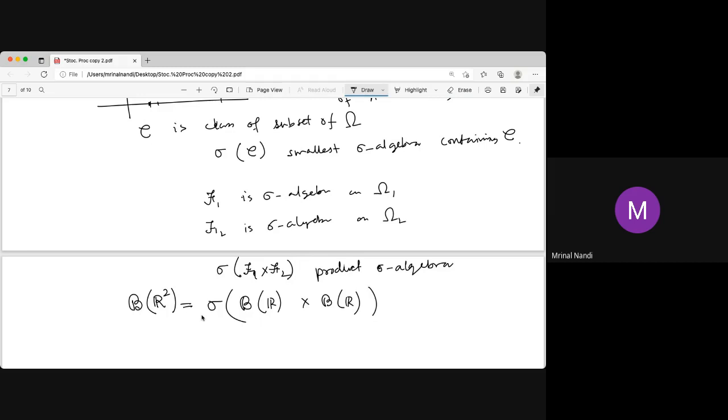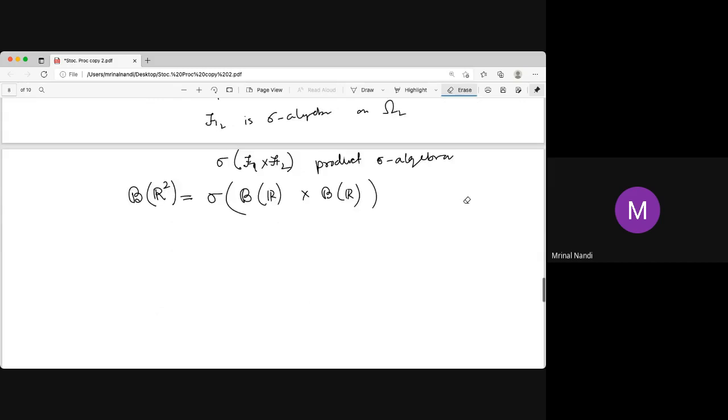So this type of smallest sigma algebra is important, and then we can talk about the product of two sigma algebras, which is the smallest sigma algebra containing this type of Cartesian product of two sets, the first from the sigma algebra F1 and the second from the sigma algebra F2.